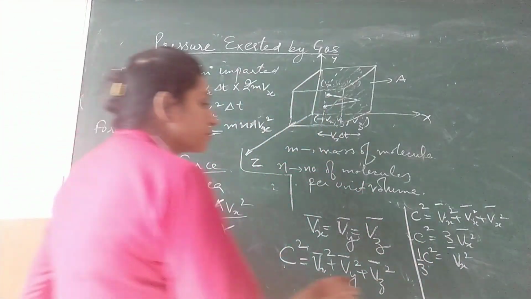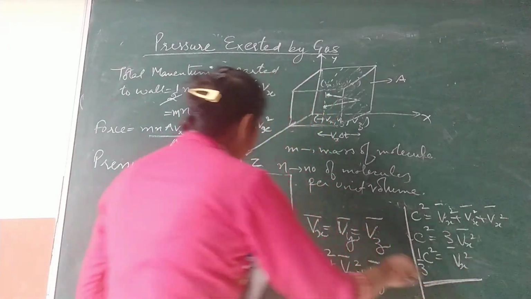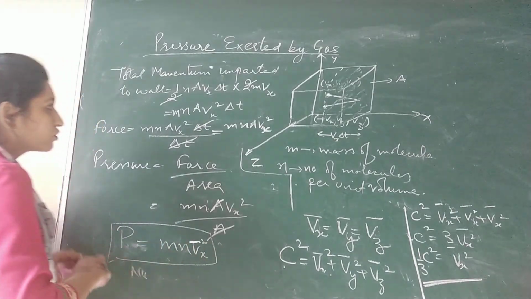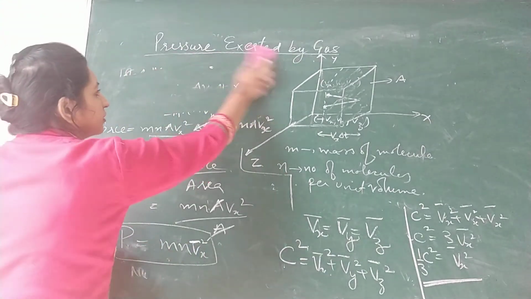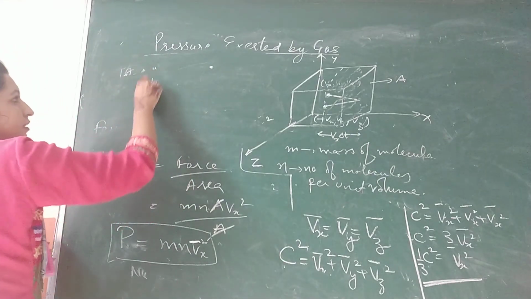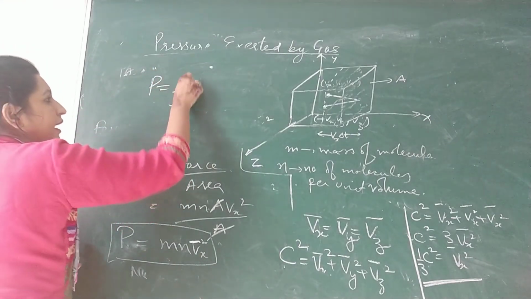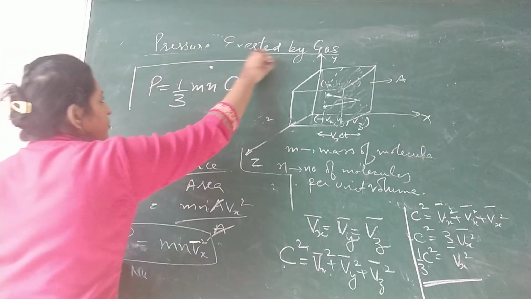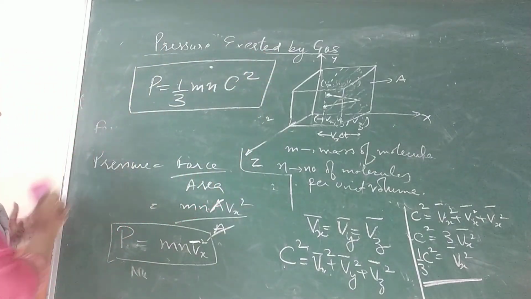So you can put this value of Vx square in the expression for pressure. In terms of root mean square speed, pressure is 1 by 3 m n c square. This is the formula for pressure exerted by the gas on the container.